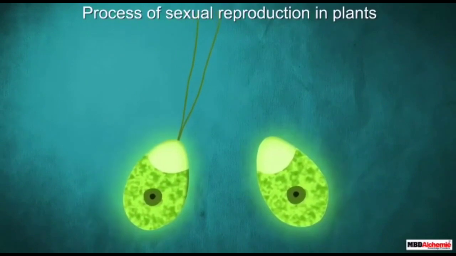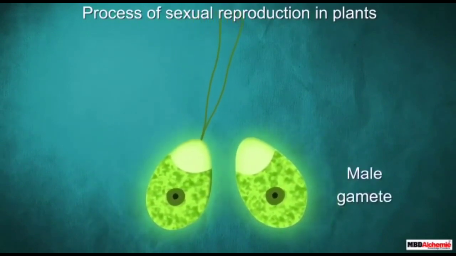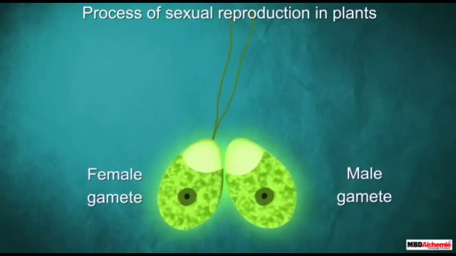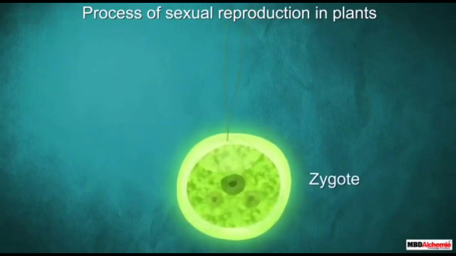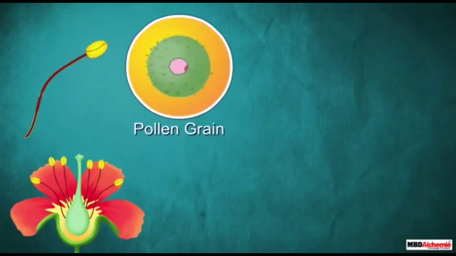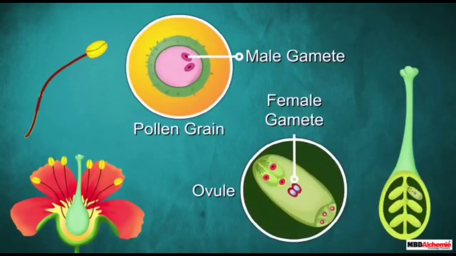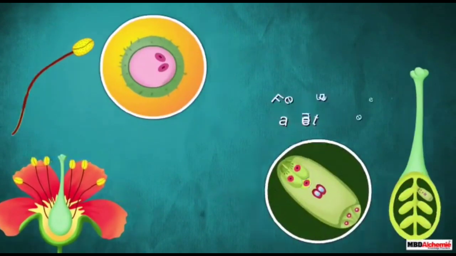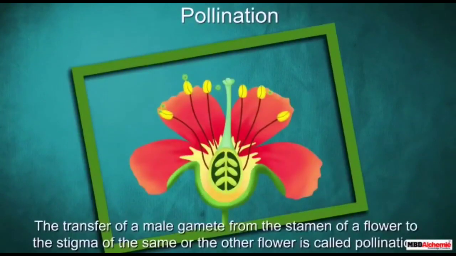In this process of fertilization or sexual reproduction, both the male and the female gametes fuse together and make a single cell known as the zygote. The male gamete from the pollen grains and the female gamete from the ovule join together.